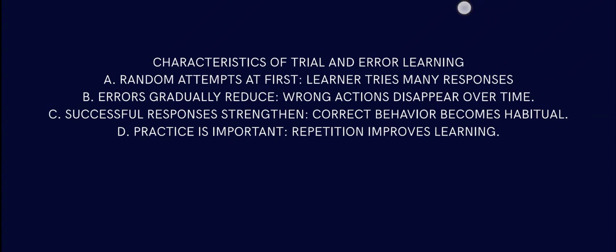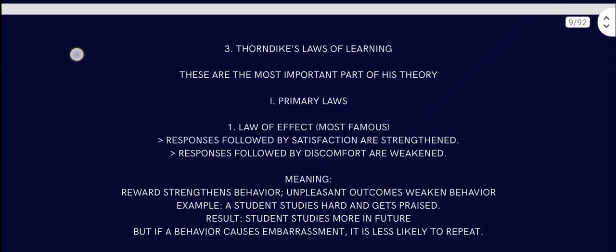When you get a successful result, you do that thing that gives you the correct response, and it becomes habitual. Then comes that practice is important. Yes, repetition improves learning. When you repeat something, when you practice something, like people say, practice makes perfect. So that's the thing. Then come Thorndike's laws of learning.